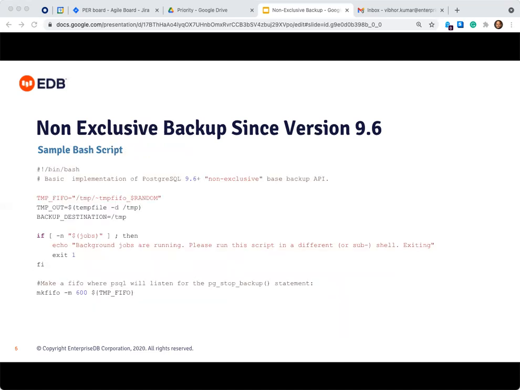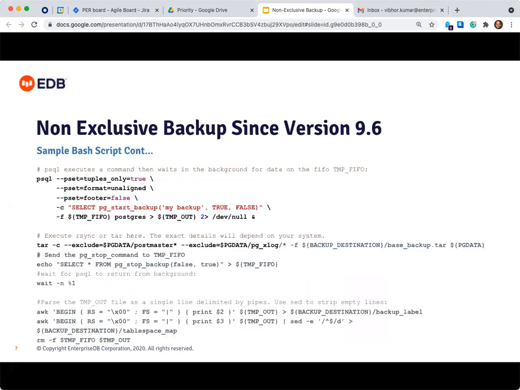Here's one simple bash script. In this bash script, you can see we are creating a temporary FIFO, which we will be using for sending the pg_start_backup and pg_stop_backup commands to Postgres. There is a temporary output directory, which we will be using to receive the output of pg_start_backup and pg_stop_backup, and there is a backup destination.